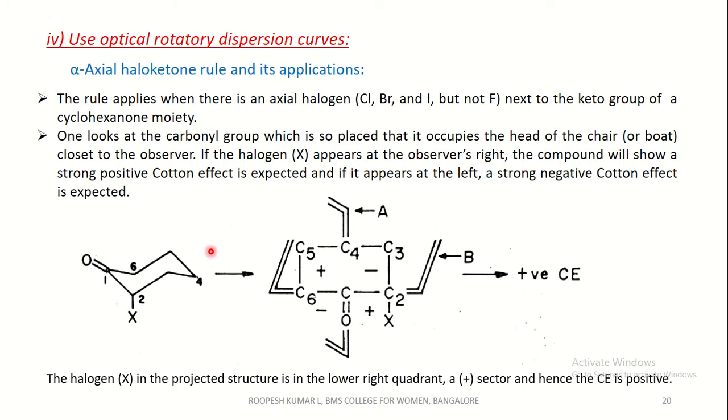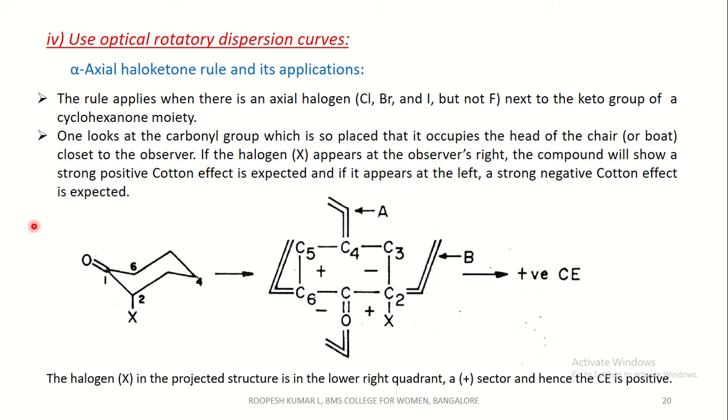In this cyclohexanone derivative molecule, the halogen X in the projected structure is in the lower right quadrant, that is a plus sector, and hence this molecule shows a positive Cotton effect.